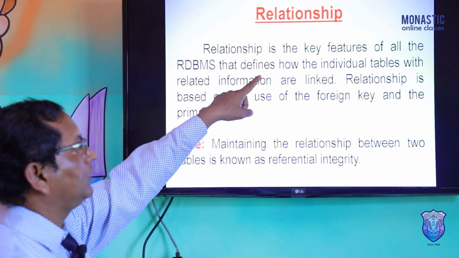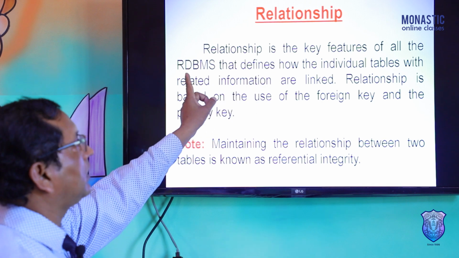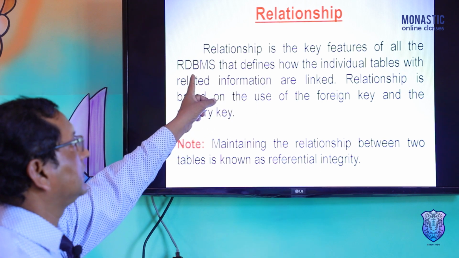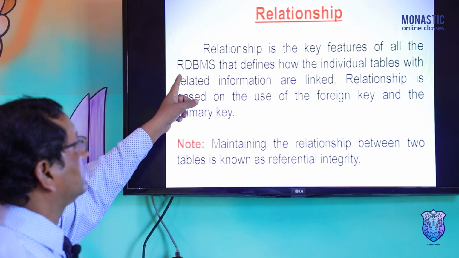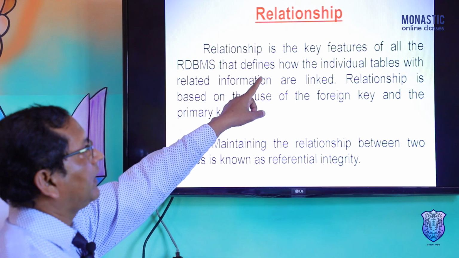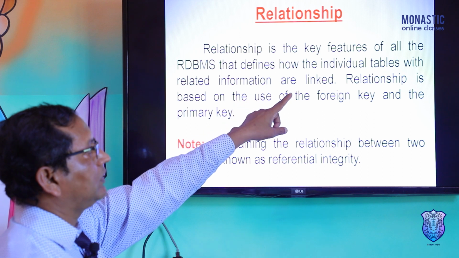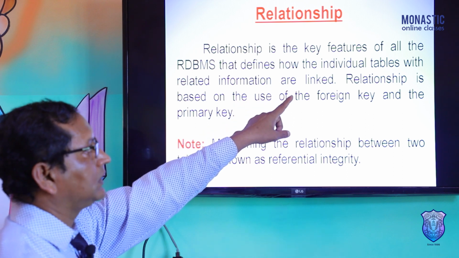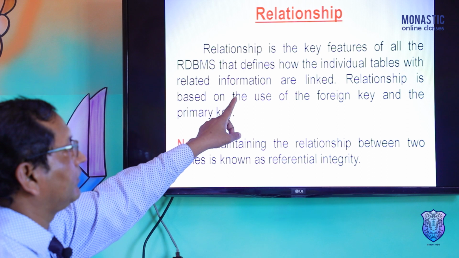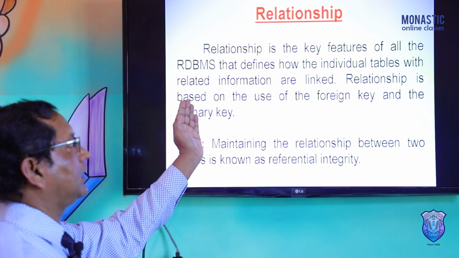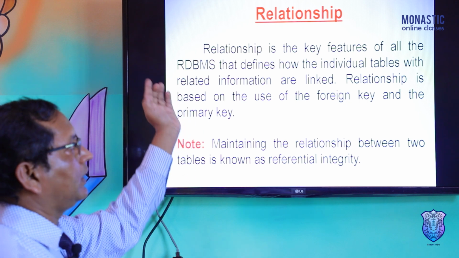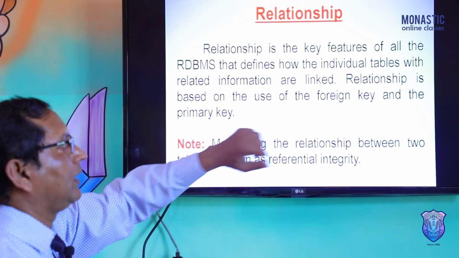Relationship is a key feature of all RDBMS, the Relational Database Management System, that defines how the individual data tables with related information are linked, meaning how to share data from one table to another linked table.